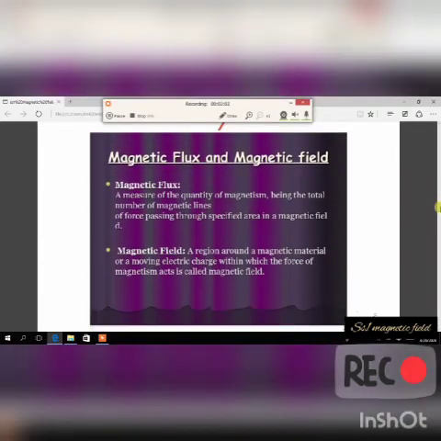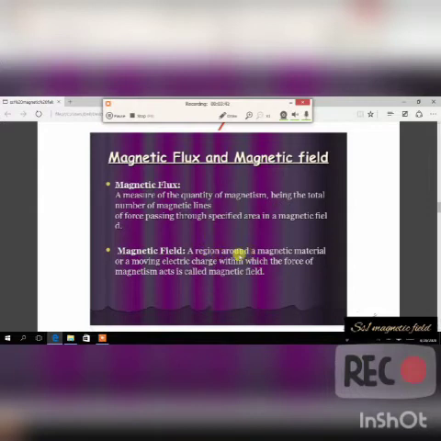And that one is called magnetic flux and magnetic field. I've talked about magnetic field already. I said it's a region or space under the influence of a magnet. But this one is saying it's a region around the magnetic material or a moving electric charge within which the force of magnetism acts. Anywhere a magnet acts is what we call a magnetic field. Anywhere you see field, you must always put a region or space. Don't write that a magnetic field is something, and it's not the ability. It is a region or space, because the field is there, so it must always be a region or space under the influence of a magnet.